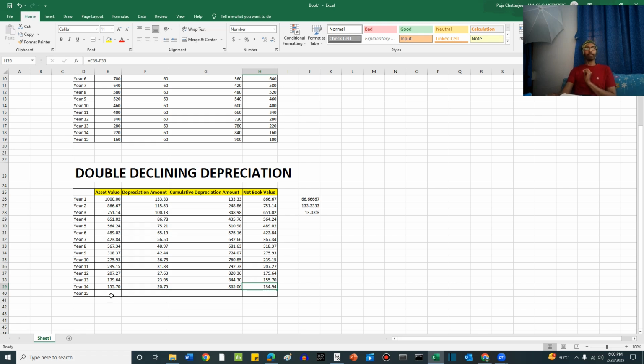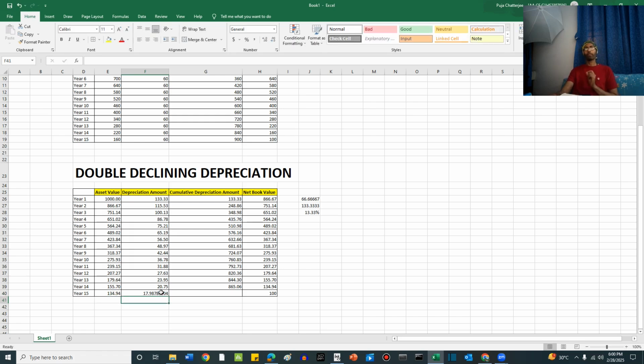Now for the 15th year we have to incorporate the residual value. How do we do that? We have to put in the residual value only as the final net book value. So we are calculating in reverse this time. We are beginning with the final book value and then calculating the depreciation amounts. How do we do that? Let's see. Ending value is 100. Beginning value obviously is equal to 134.94. Therefore, the depreciation amount would be 17.98. Is it? 17.98 is what? It is 13.33%.